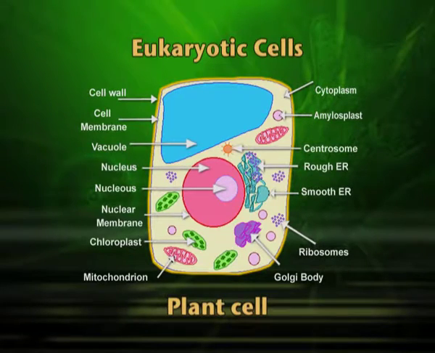Plant cell, of course, is also eukaryotic because it has a nucleus. There is some difference between plant cell and animal cell. You can see a big vacuole here. The plant cell will have a big vacuole and also a cell wall after the cell membrane. Vacuoles are there to store more water, which will make leaves and plant parts moist. But the developed plant cell is always eukaryotic. You can see some green chloroplast and also some plastids which are absent in animal cell.